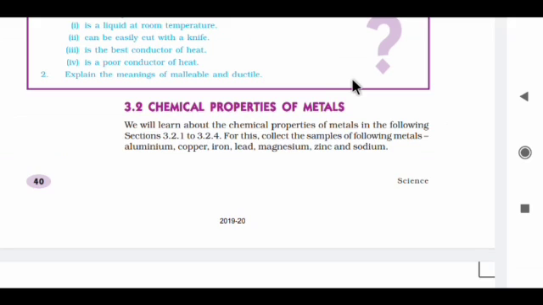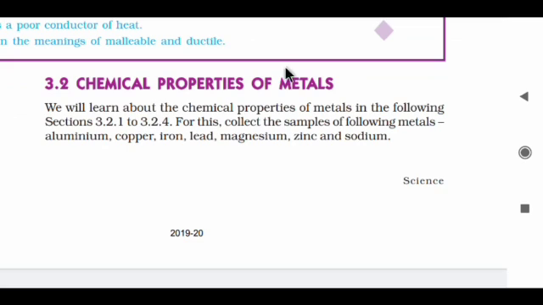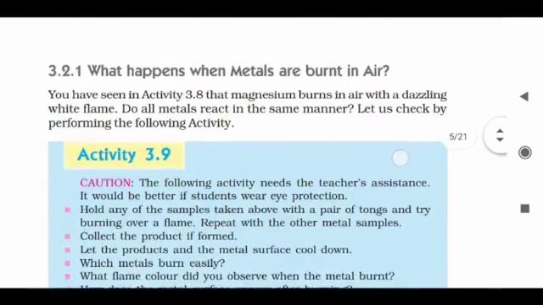3.2 Chemical properties of metals. Here we are going to learn in depth the chemical properties of metals. We will learn about them in the following sections 3.2.1 to 3.2.4. For this, collect samples of the following metals: aluminium, copper, iron, lead, magnesium, zinc and sodium. By their symbols, these are Al, Cu, Fe, Pb, Mg, Zn and Na.